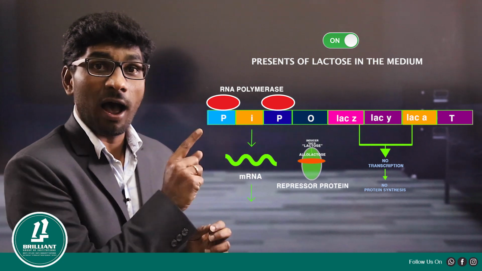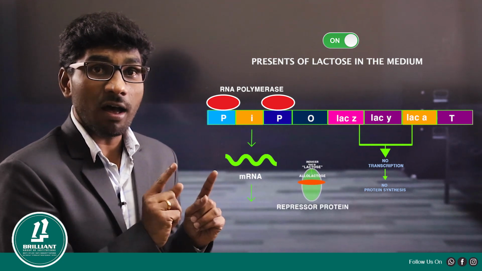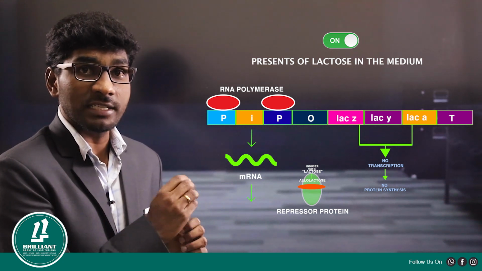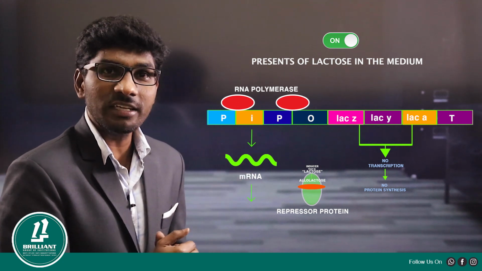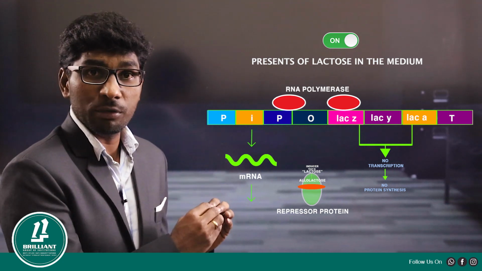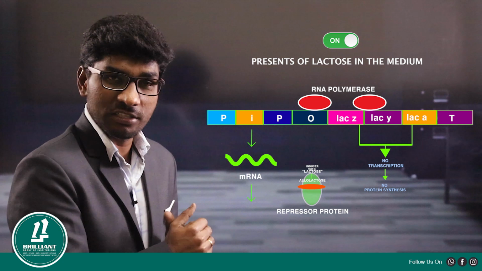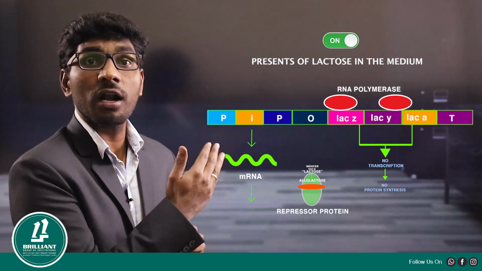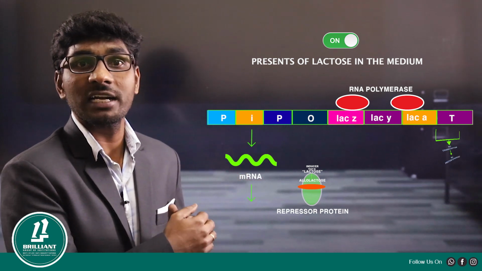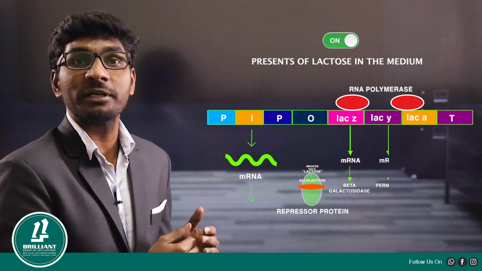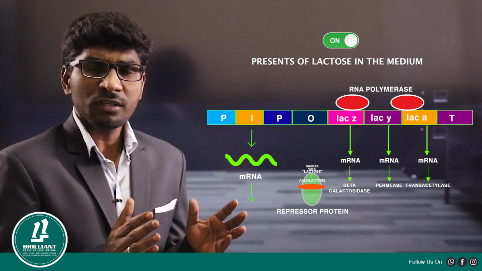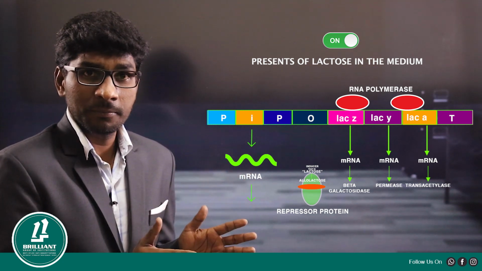In this condition, the RNA polymerase enzyme, where is the RNA polymerase enzyme? On the promoter region. Now the RNA polymerase enzyme slides over the structural genes and transcribes them to form various enzymes. All the structural genes, Lac-Z, Lac-Y and Lac-A, undergo transcription and translation to form various proteins that participate in the metabolism of what? Lactose.